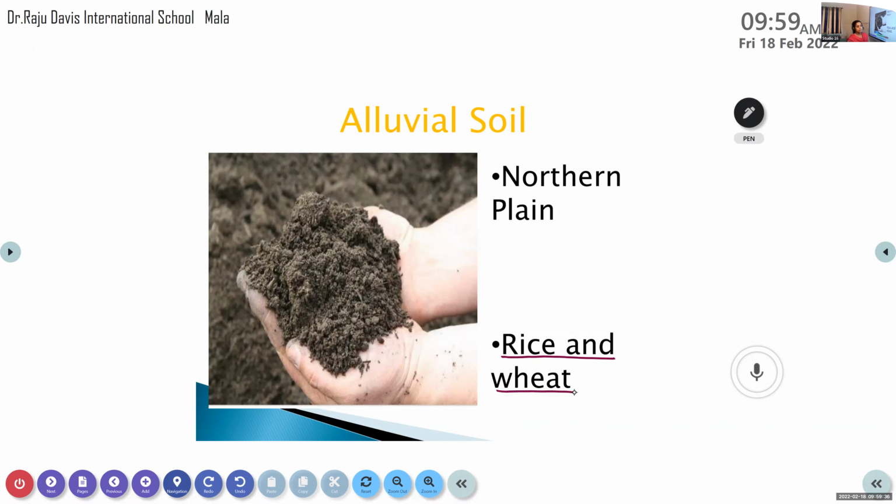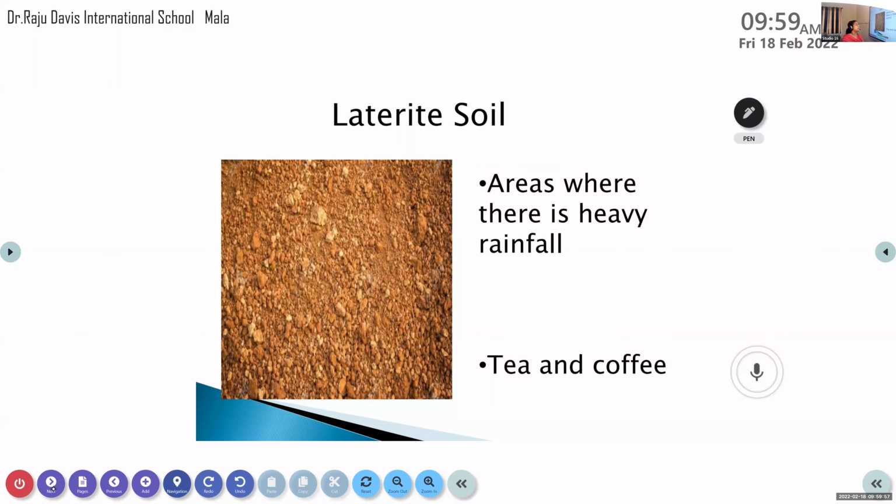Understand? So now we discussed two soils, mountain soil and alluvial soil. Mountain soil we can cultivate spices and apple. Alluvial soil we can cultivate rice. Okay, understand? Next one is laterite soil.